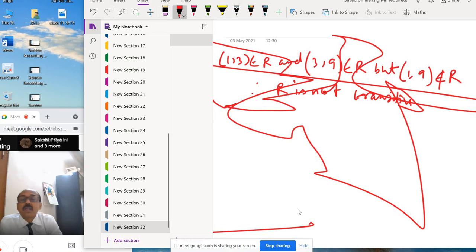So up to transitive it is clear, this question. Reflexive, symmetric, then transitive.